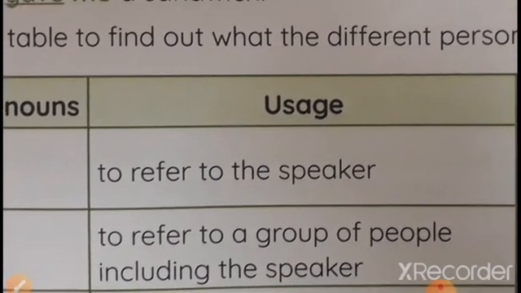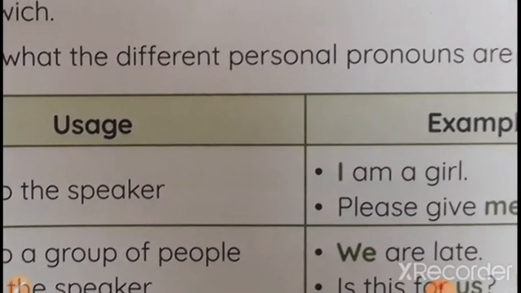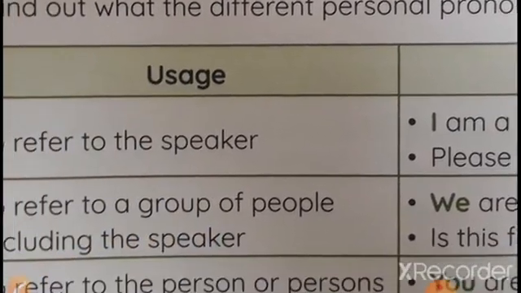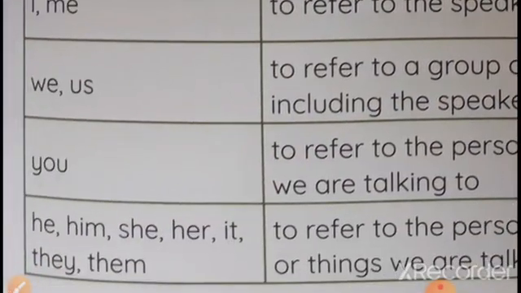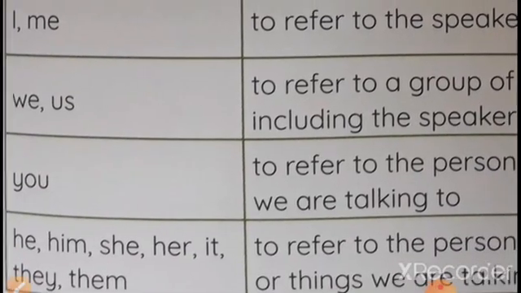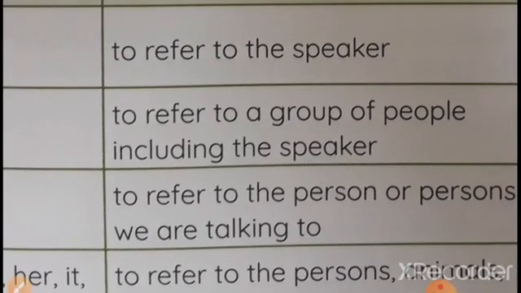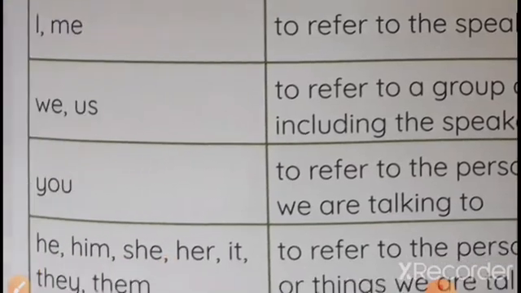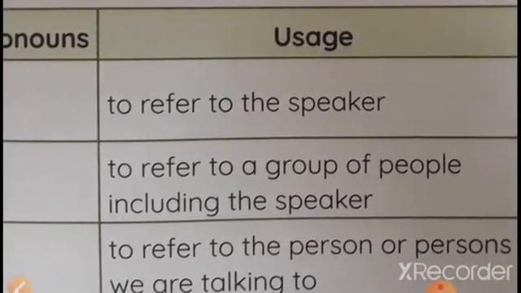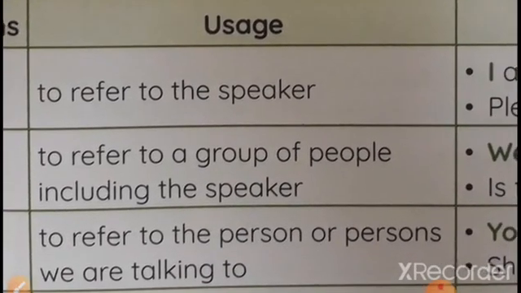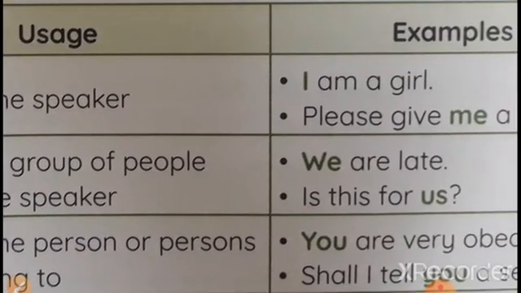Let us read this table to find out what different personal pronouns are used. I, me: we use these to refer to the speaker, means who is speaking.